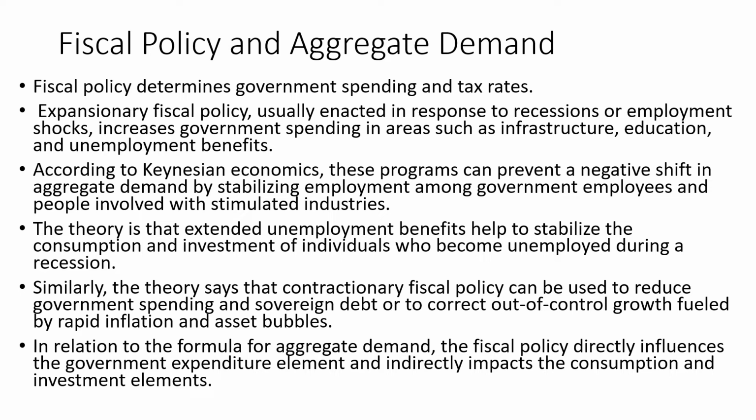That means that when you have expansion, the opposite of that is contraction, right? So the government is trying to reduce money in the hands of people. What the government does is that the government would increase the level of taxes. The government would try to reduce its expenditure, so the public spending would be less. The government would try to reduce its debt. It will try to curb inflation in the economy.